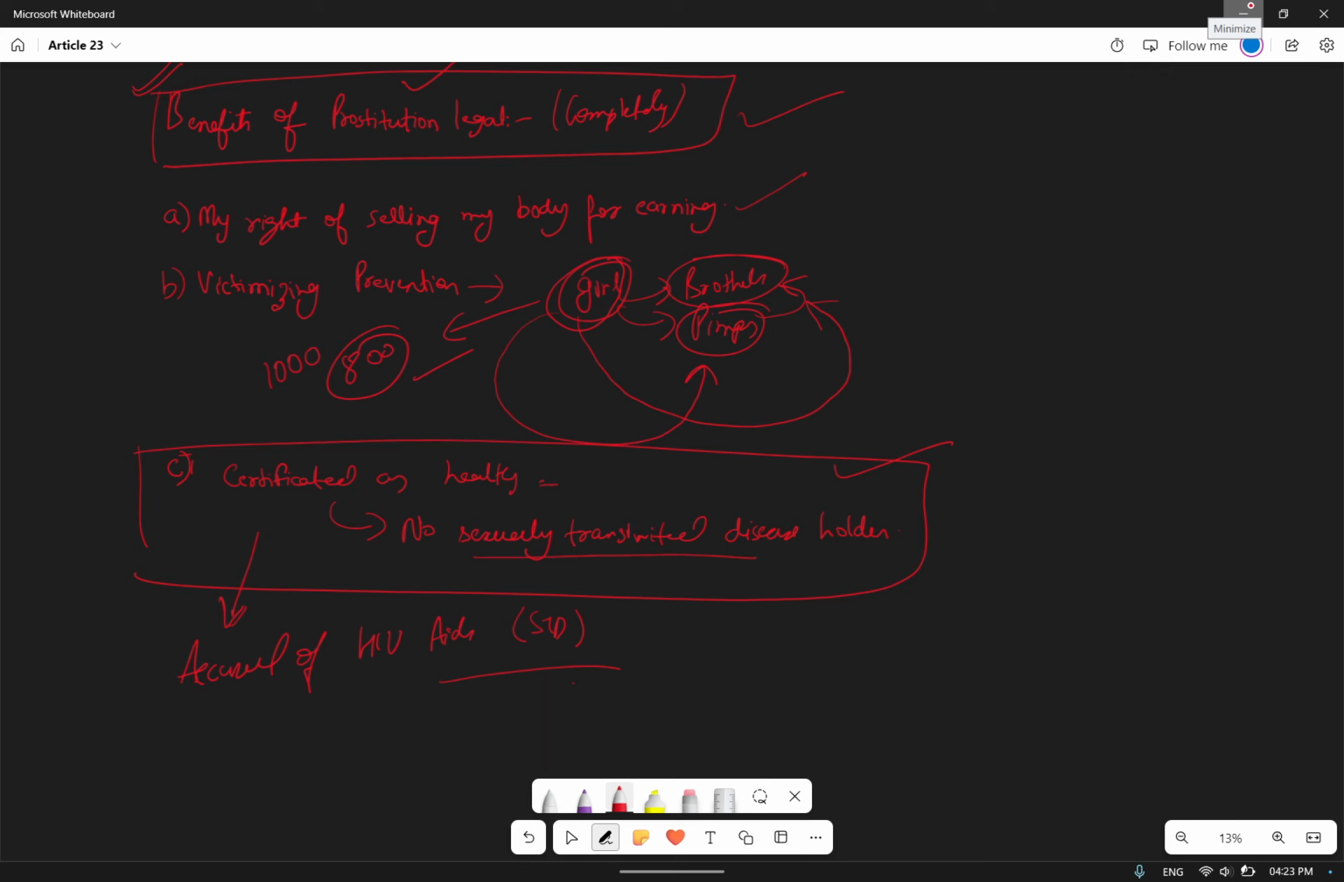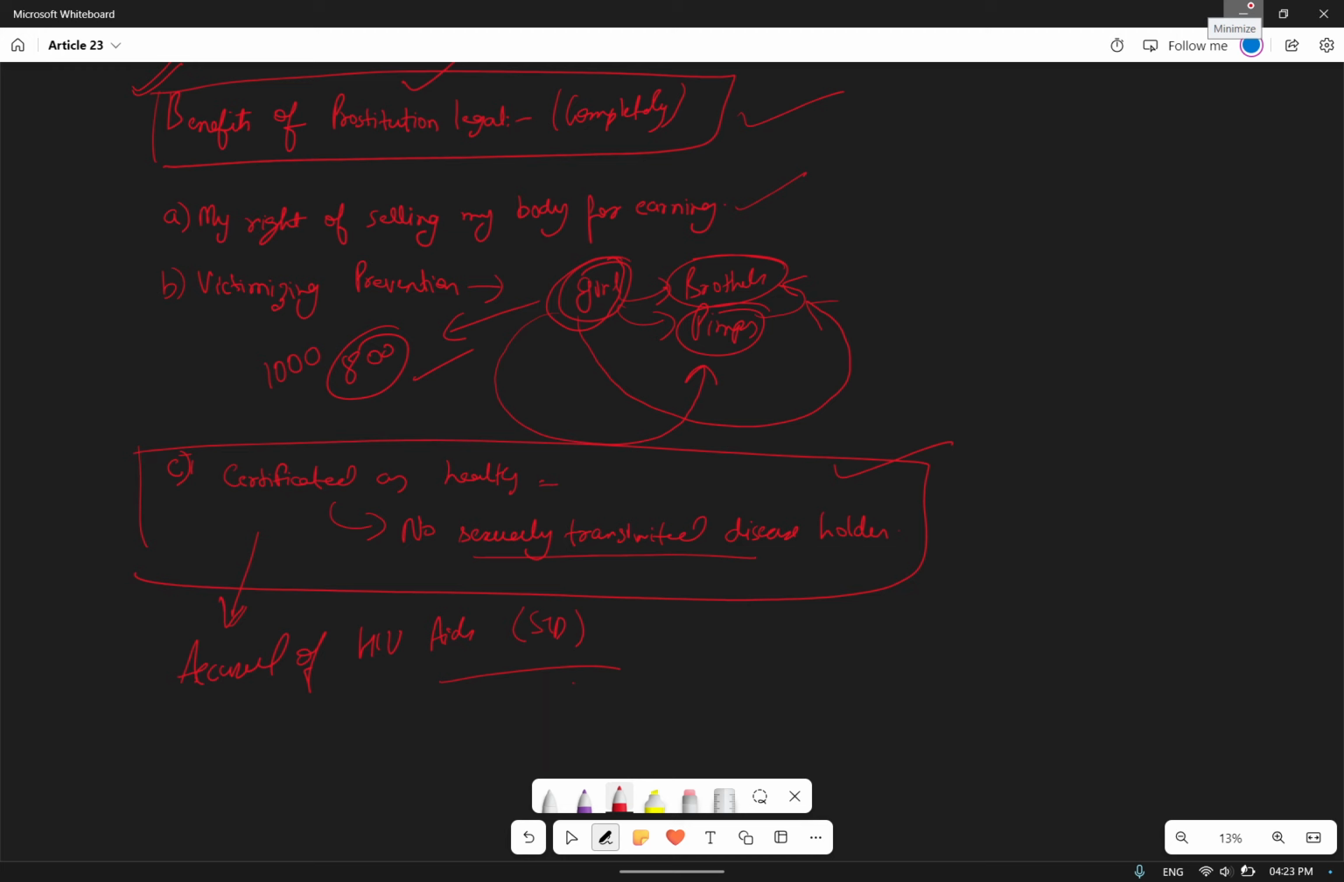Why are we always talking about prostitution in the case of a girl? It can be a boy also. So the girl or boy can be certified as healthy, and no sexually transmitted disease can happen, and the person will not act as a holder of a sexually transmitted disease, because these kinds of workers are always treated as holders, accused of sexually transmitted disease.